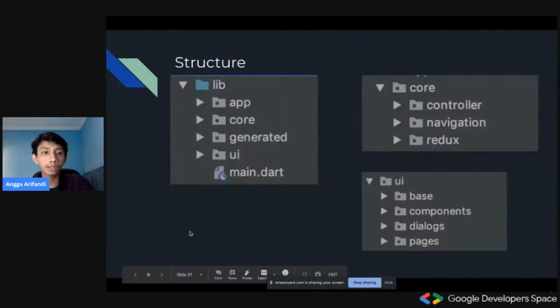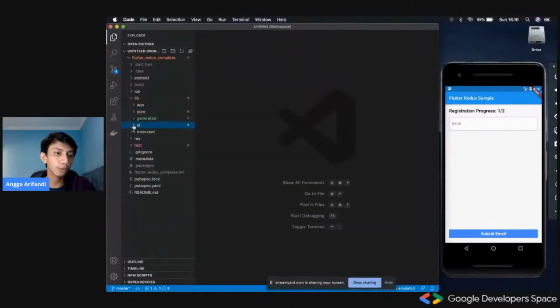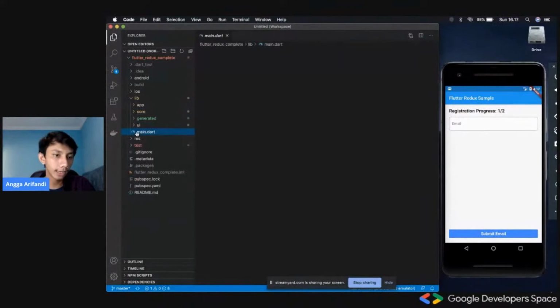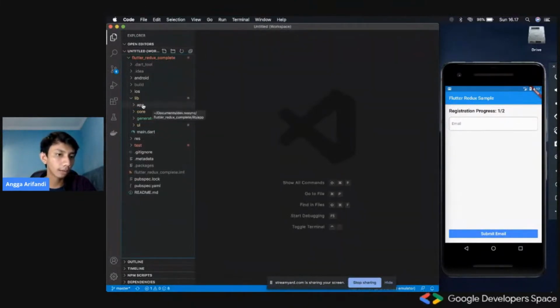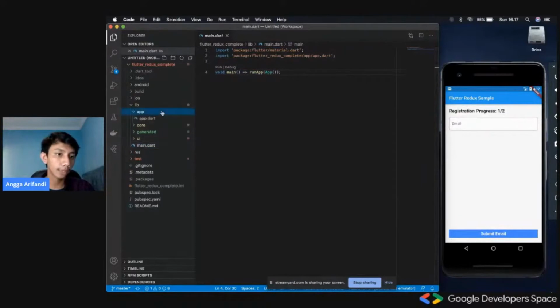Next up is the app structure. We could see it right here. Basically, we would organize it like this. We would have three main folders, which are app, core, and UI. And then main.dart will consist of only this code. The application file would be inside the app folder.